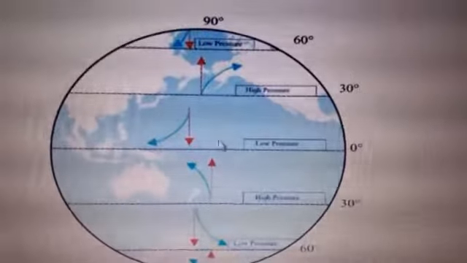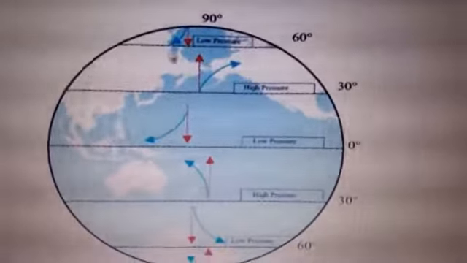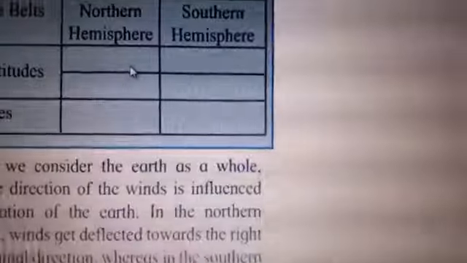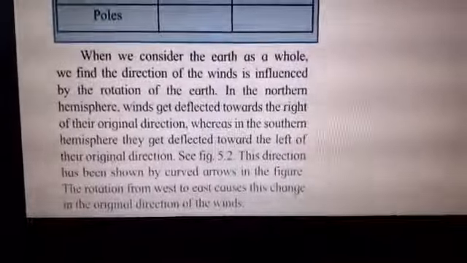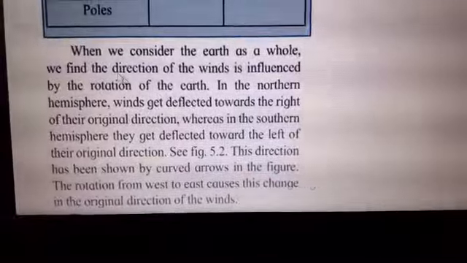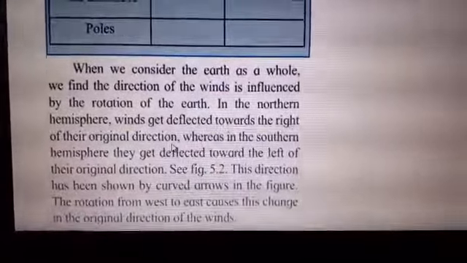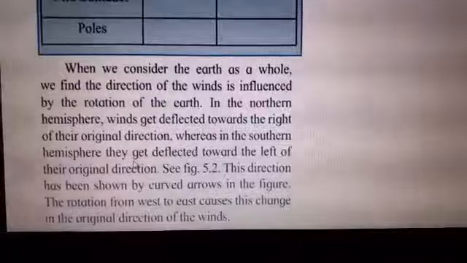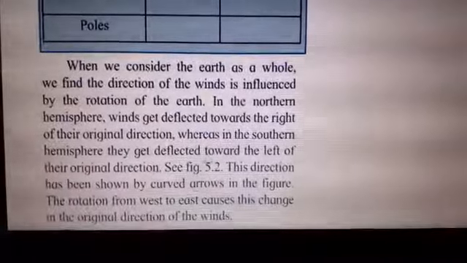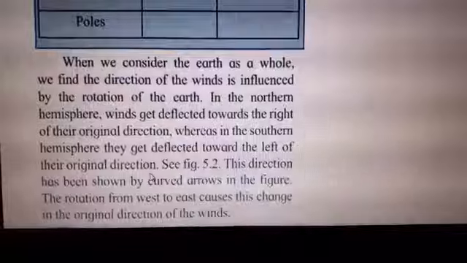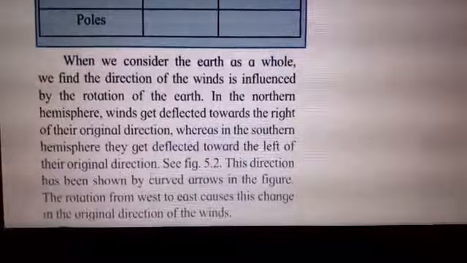Here it goes towards the east, meaning the direction of the winds is changing from one to the other. In the northern hemisphere, winds get deflected towards the right of their original direction, whereas in the southern hemisphere, they get deflected towards the left of their original direction.